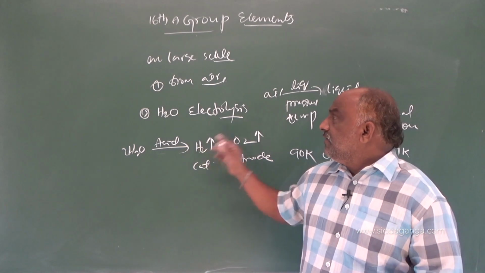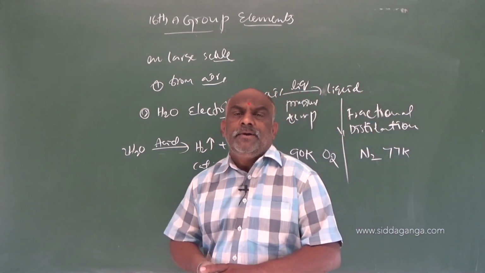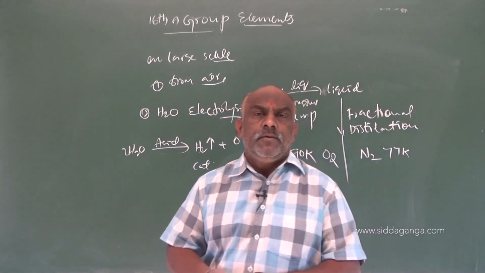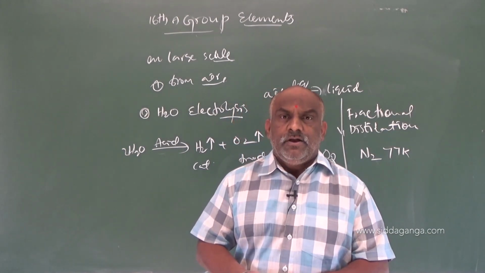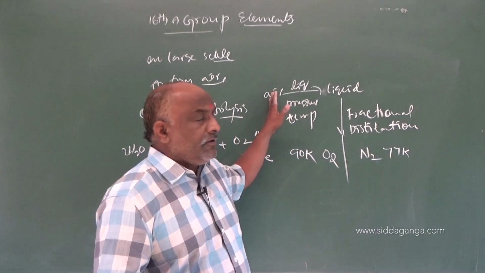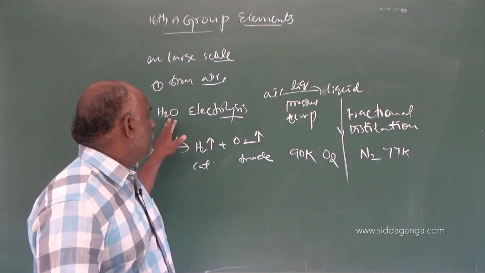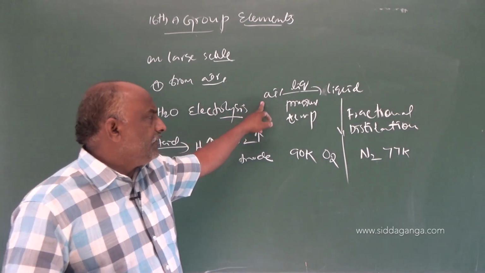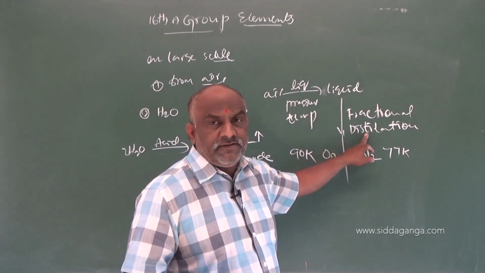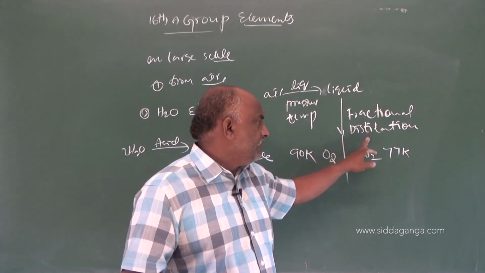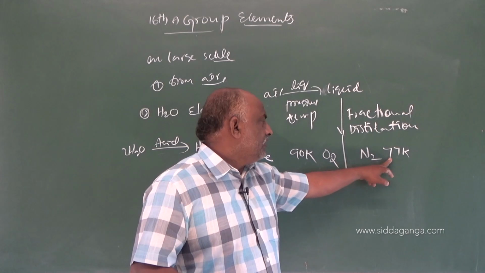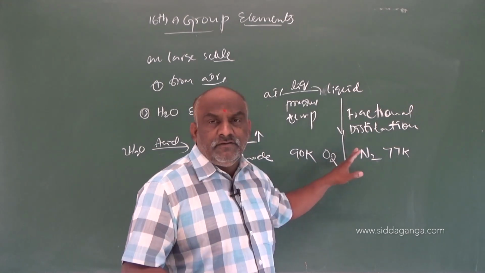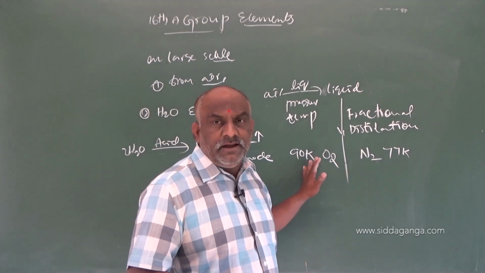Clear. So these are the preparations. In the laboratory, decomposition of potassium chlorate. On a large scale, from air or from electrolysis of water. From air, the process is liquefaction of air followed by fractional distillation. The temperature difference between nitrogen and oxygen is 77 Kelvin and 90 Kelvin. Then we can separate oxygen first. Clear.